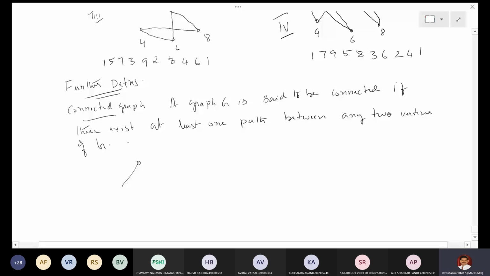So otherwise, G is called a disconnected graph. Disconnected graph, right? So that is what a connected graph is. Now I will draw a figure or a graph. I'll draw this. Whether this graph is connected or disconnected.